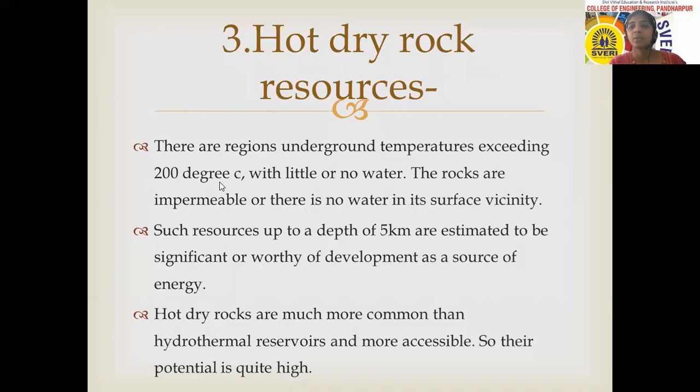If water is available, the amount is negligible, or at some places water is also not available. The rocks are impermeable, or there is no water in the vicinity. Such resources up to a depth of 5 kilometers are estimated.